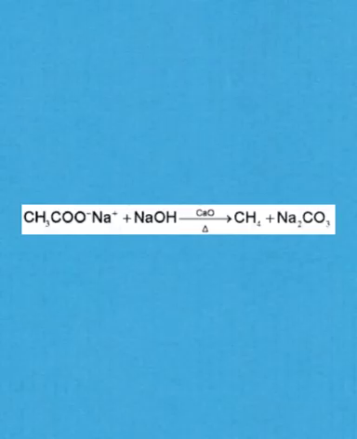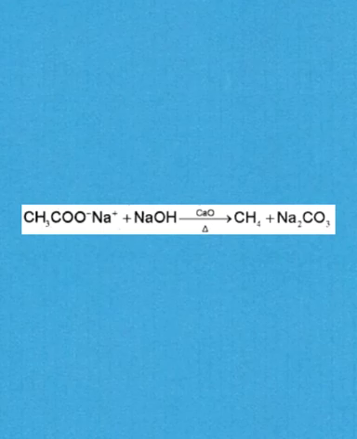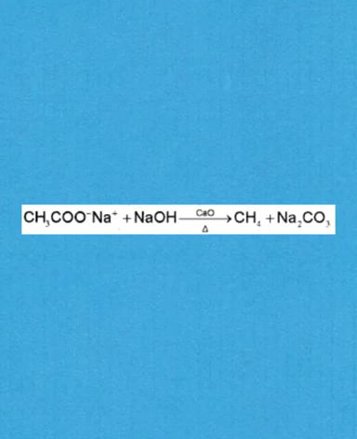Thus, in decarboxylation, sodium salts of carboxylic acid on heating with soda lime give an alkane containing 1 carbon atom less than the carboxylic acid. Here, carbon dioxide is eliminated from the carboxylic acid, so the process is called decarboxylation.